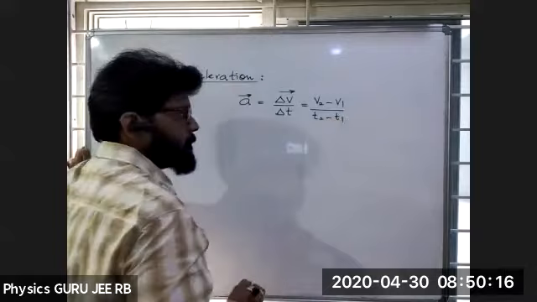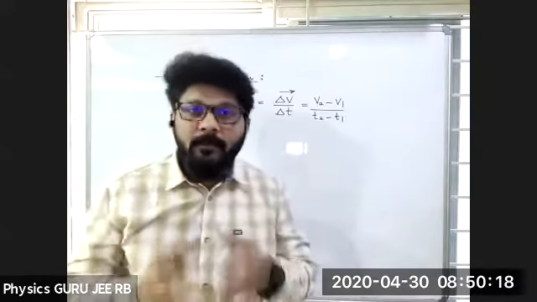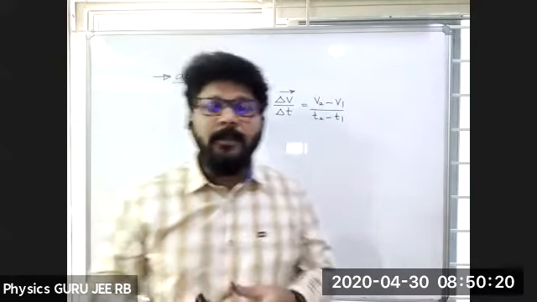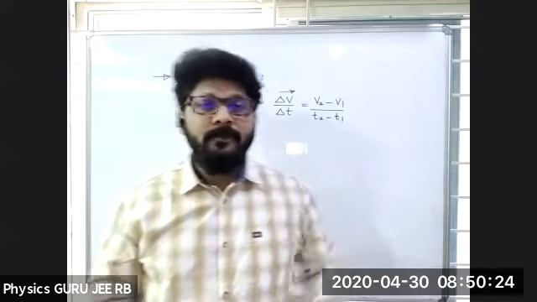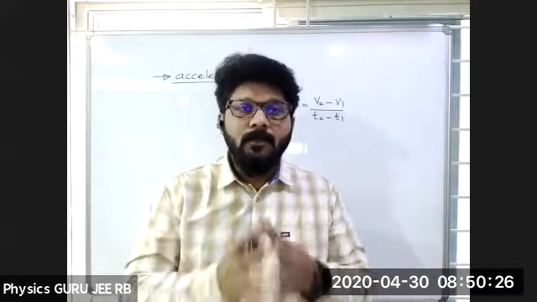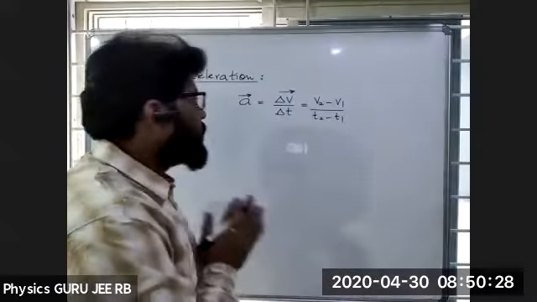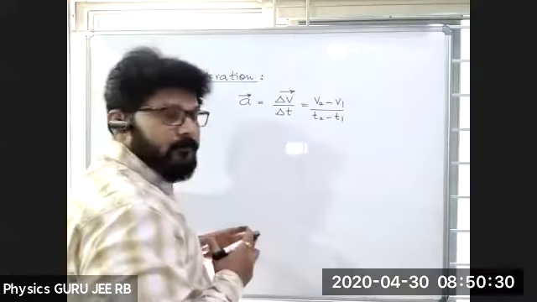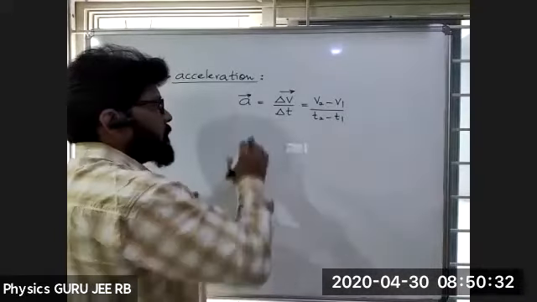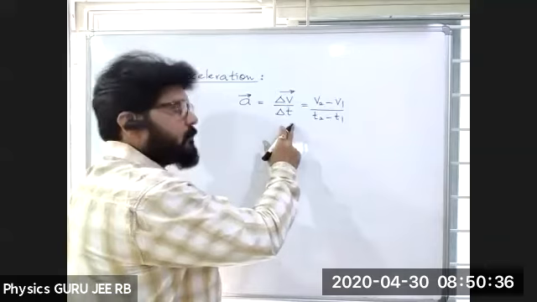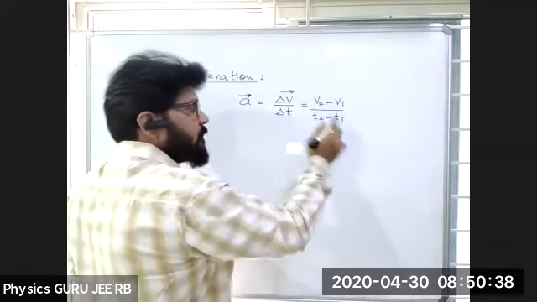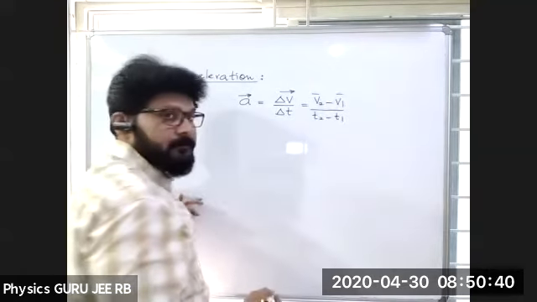First, we try to understand the actual meaning of acceleration, then we'll go for the types of acceleration. So, acceleration is delta V by delta T, which I can write as V2 minus V1 by T2 minus T1.